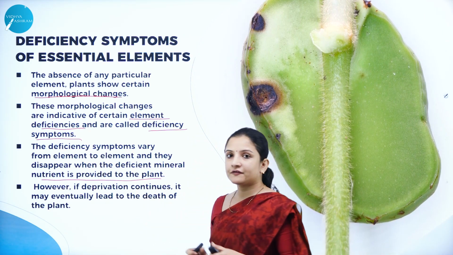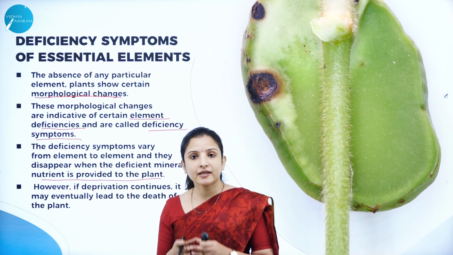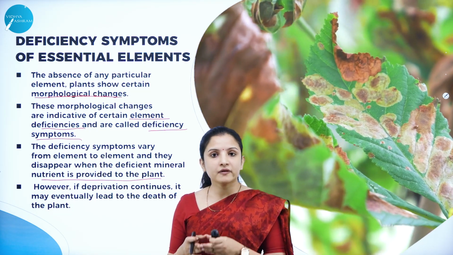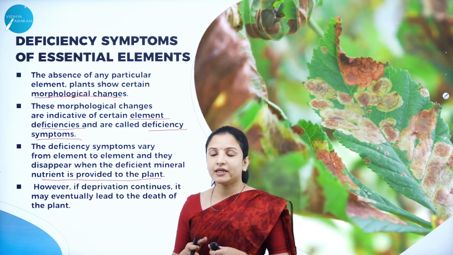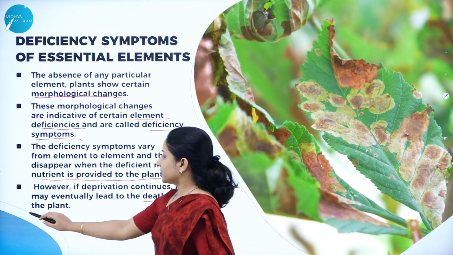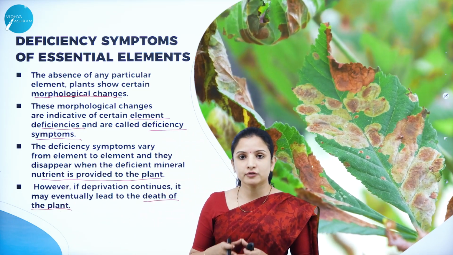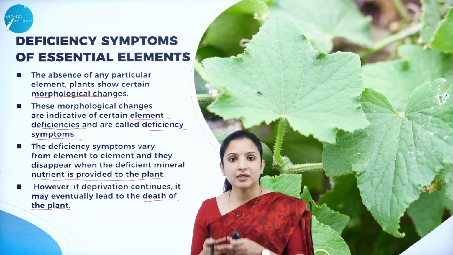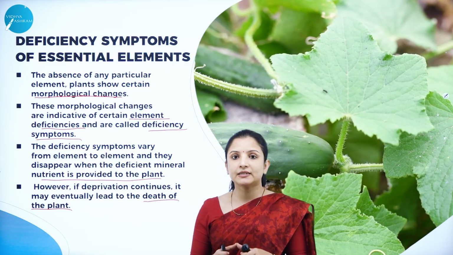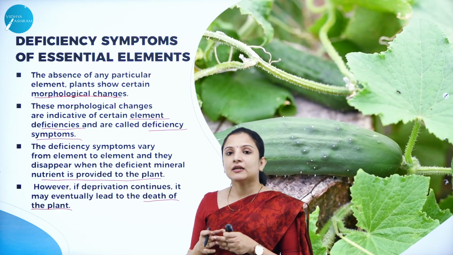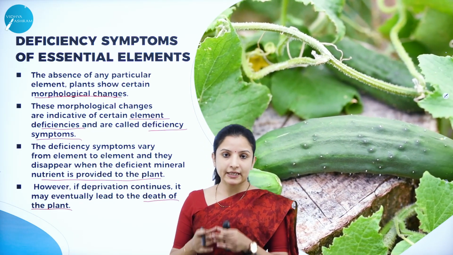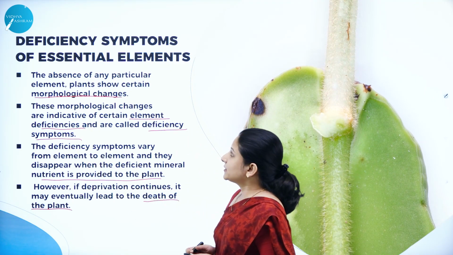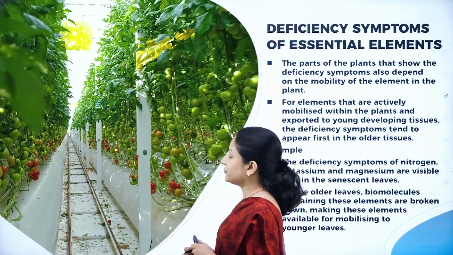However, if the proper nutrient is not added to the plant and it is neglected by the farmer or the gardener, whoever is growing that particular plant, eventually it will lead to the death of the plant. So, at the proper duration, it is necessary to replenish the soil with nutrients so that the plants can absorb them in required quantities and grow properly. Otherwise, if we keep the plant deprived of essential elements for a longer time, eventually the plant will die. So, this is about the deficiency symptoms of essential elements.